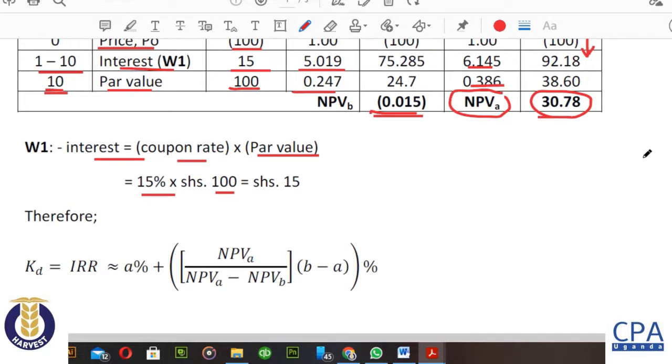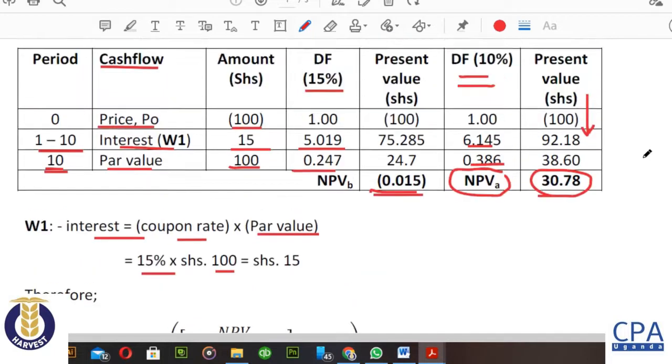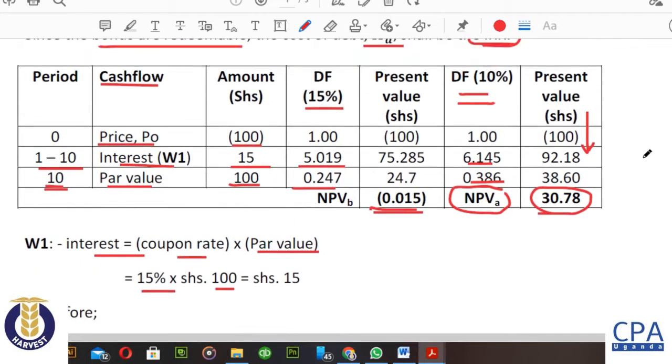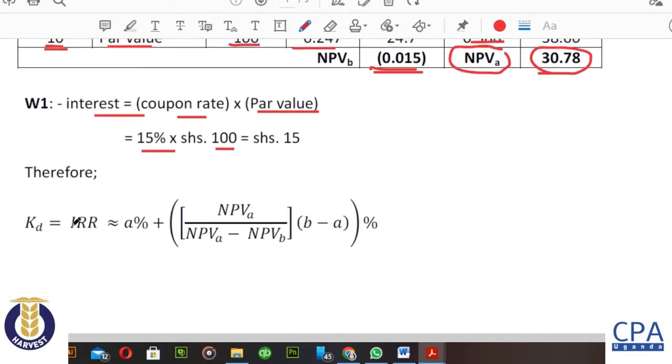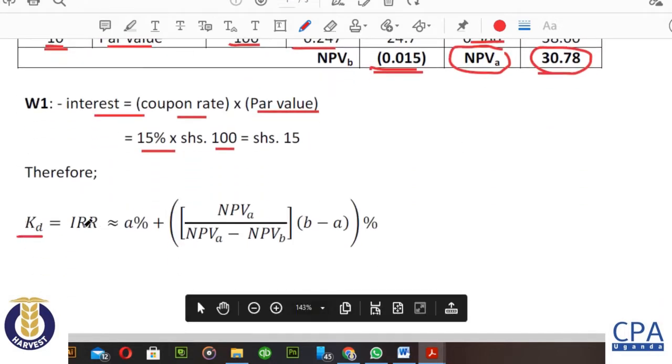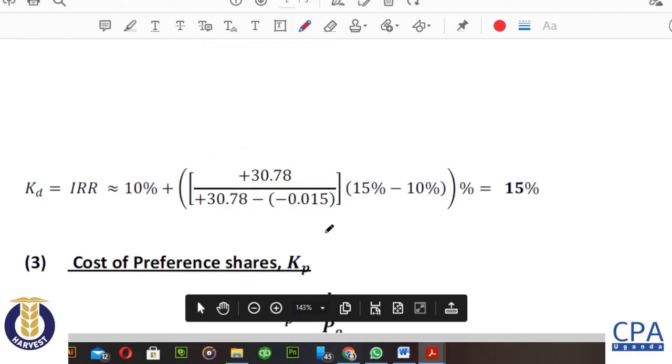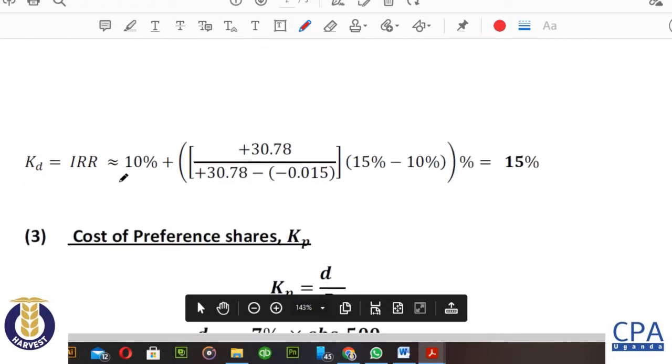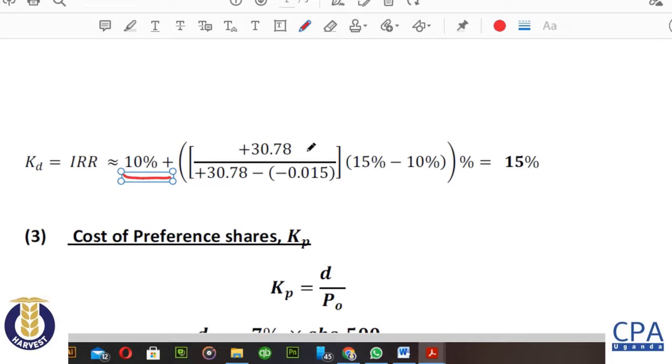So after getting my NPVA and my NPVB, I now substitute in the internal rate of return formula, because the Kd is the internal rate of return. This is the formula which you have already looked at in my previous lecture videos or in the previous live interactive sessions we've had. So when you come down here, you see that I've substituted the 10% in the place of A. I've substituted the 30.78, the positive NPVA.